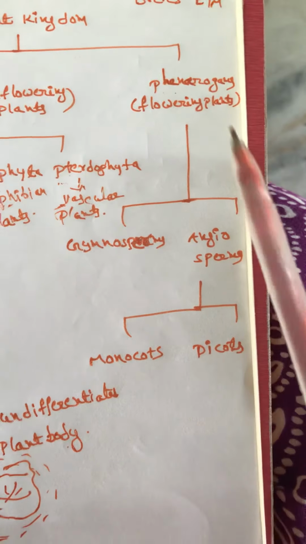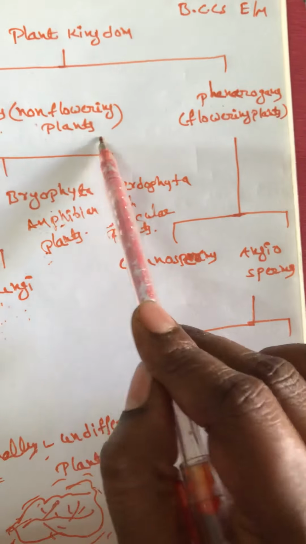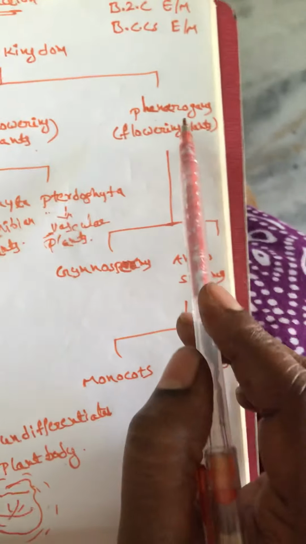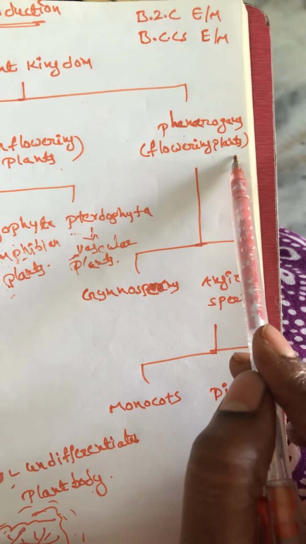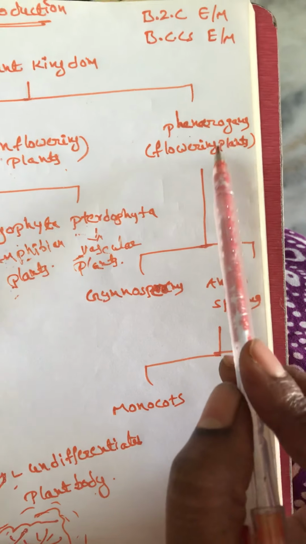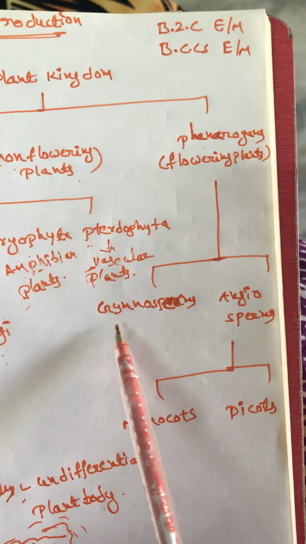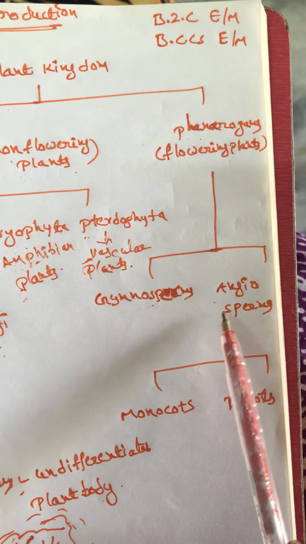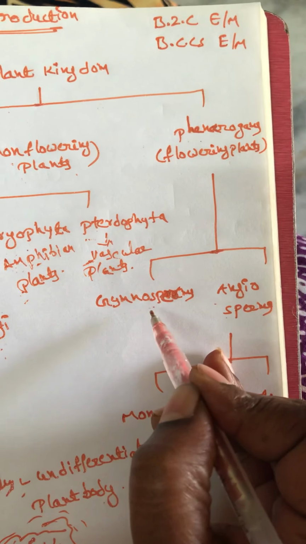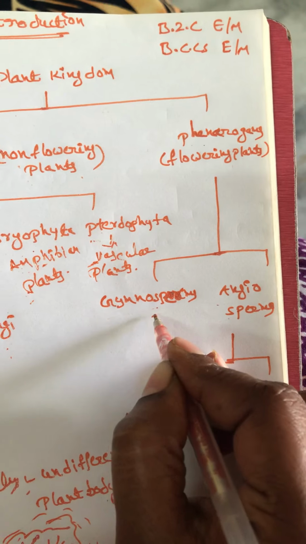The plant kingdom is differentiated into two types: non-flowering plants and flowering plants. Flowering plants are nothing but plants that have flowers. These plants are differentiated into two types. One is gymnosperms, another one is angiosperms. First of all, what is the meaning of sperms?